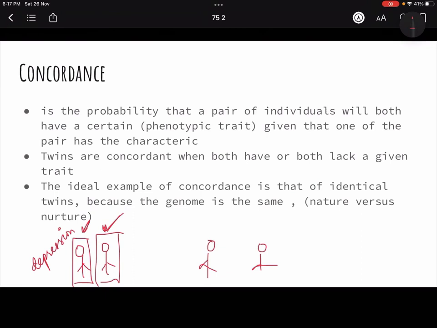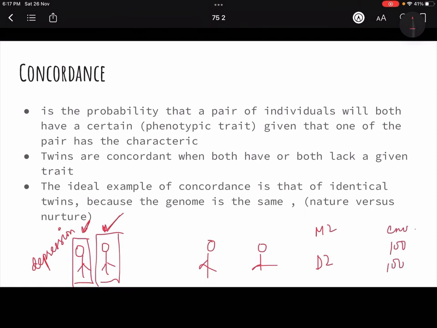What we are trying to do is, by twin studies, we are studying different traits in human beings, and we are looking at it with two groups. One is monozygotic and the other one is dizygotic, because we are assuming that in both cases the environment for both of them is similar.